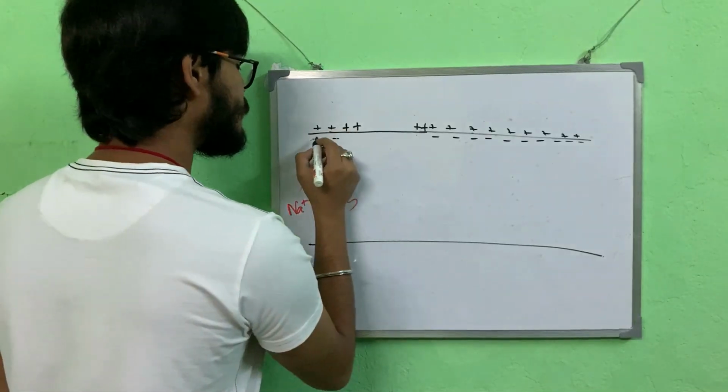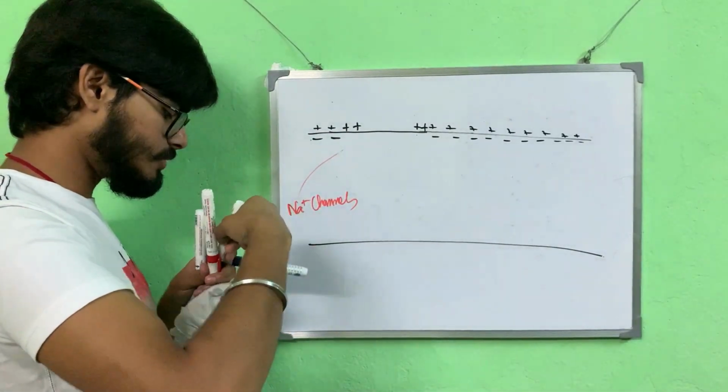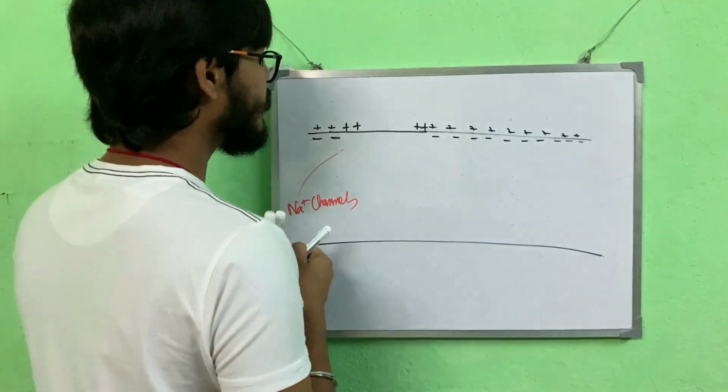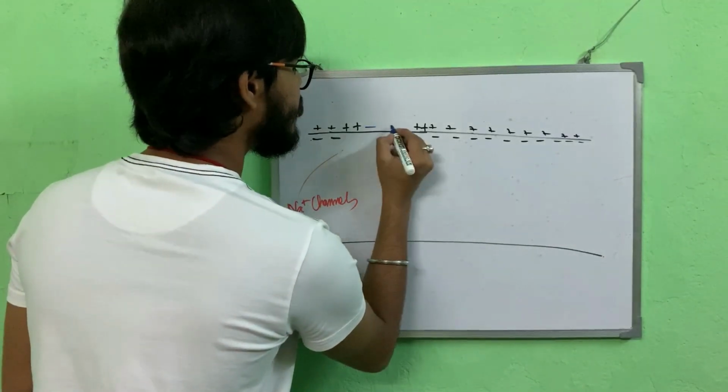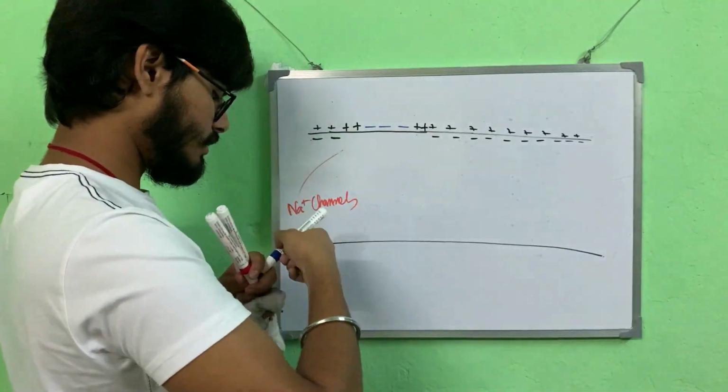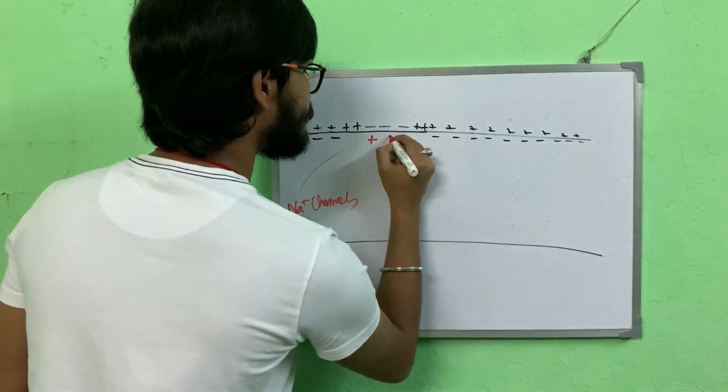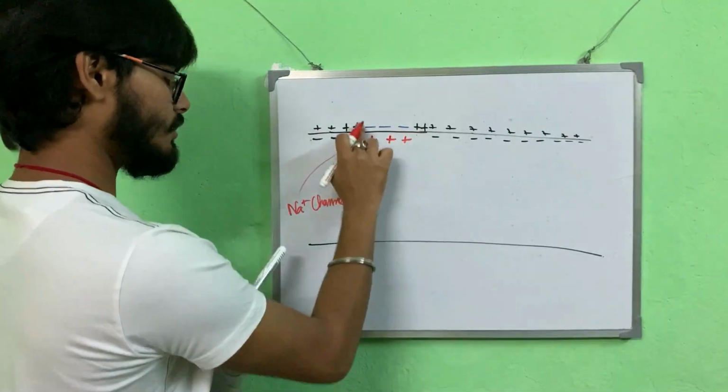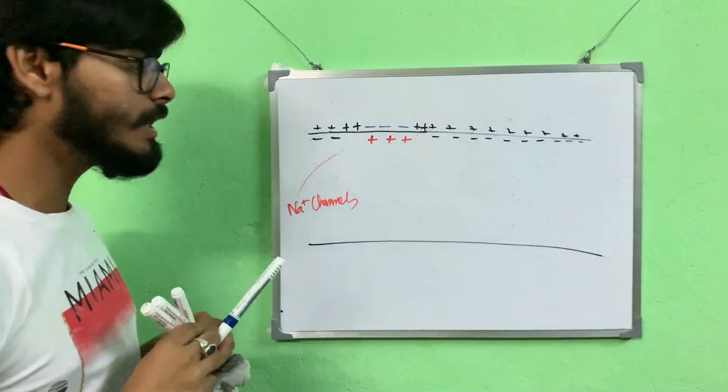Excess positive charge now comes inside and makes the outside part negative and the inside part positive.